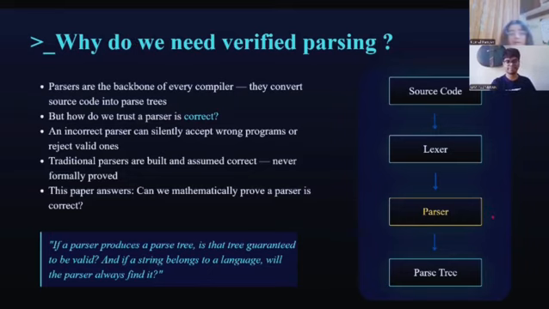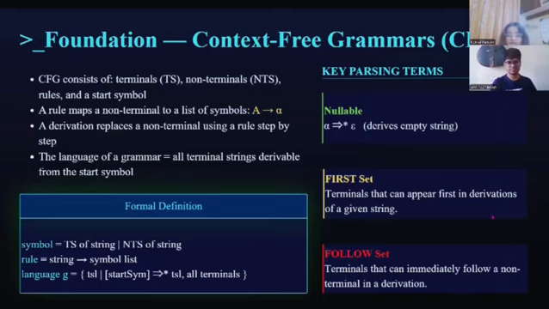Before we get into the parser itself, let's understand the foundation, context-free grammars, or CFGs. A CFG has four components. Terminals, which are the actual tokens like numbers and operators. Non-terminals, which are abstract symbols like expression or statement. Rules that map non-terminals to sequences of symbols. And a start symbol. In the paper, this is formally defined in HOL4, where a symbol is either a terminal, TS, or a non-terminal, NTS. A rule is simply a mapping from a string to a symbol list, and the language of a grammar is the set of all terminal strings you can derive from the start symbol.